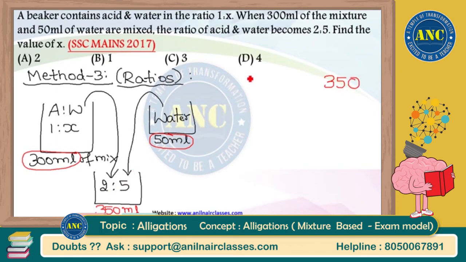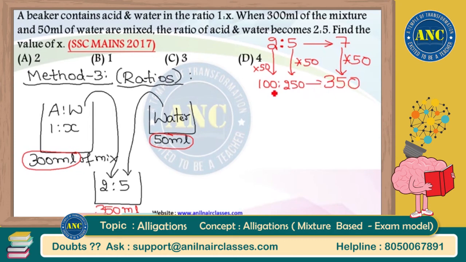But the question says it is in the ratio 2:5, meaning 2 liters of acid, 5 liters of water, totally 7 liters of mixture according to the ratio. But it should not be 7. It should be 300 plus 50, which is 350, that needs to be present in mixture 3. So 7 is becoming 350. Multiply by 50. 2 also multiply by 50. 2 into 50 is 100. 5 also multiply by 50. 5 into 50 is 250.